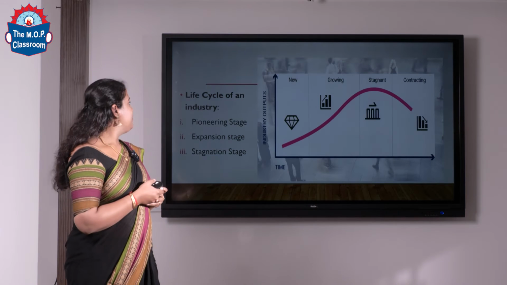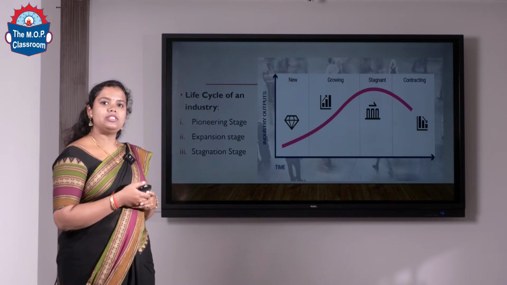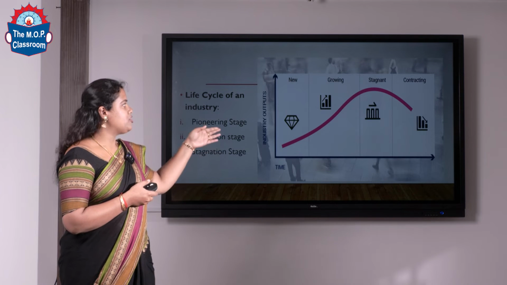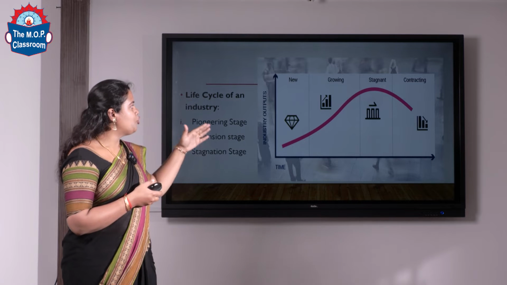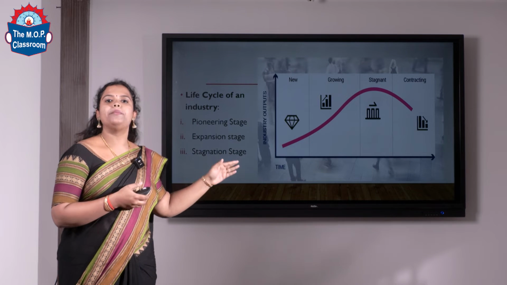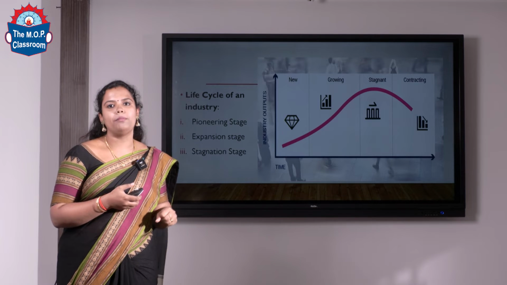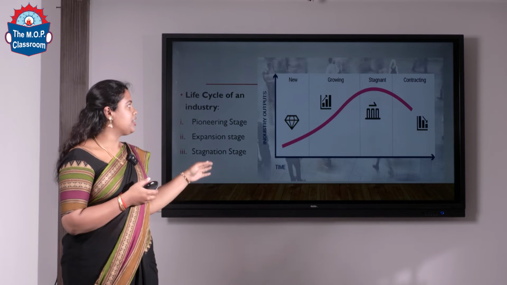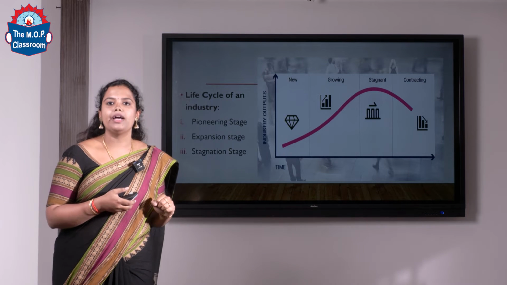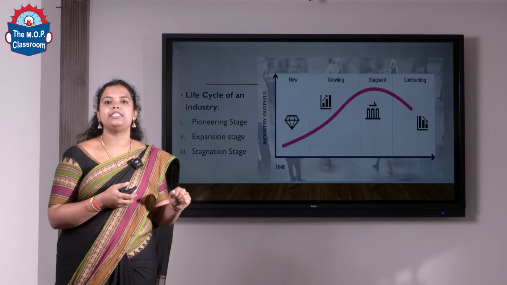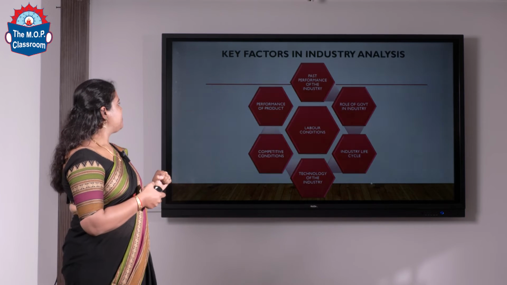In this slide, we have the life cycle of industry, which is divided into 3 stages: pioneering stage, expansion stage and stagnation stage. This graph is a general graph which is used for every sector. Here we have new, growing, stagnant and contracting. When a company is coming into the market or wants to come into the stock market, we have to look at its introductory stage, growing stage and what is the current stage right now. Based on the current position in the market, we will be able to analyze and value its equity shares, compared to the market price present in the market.